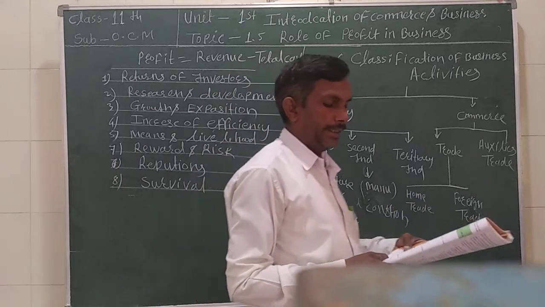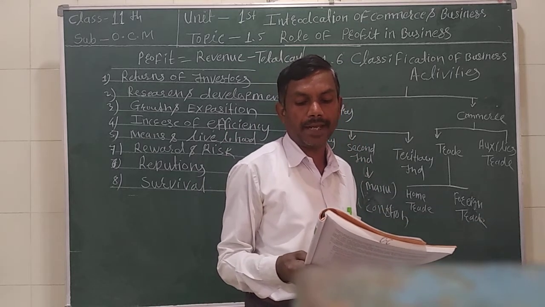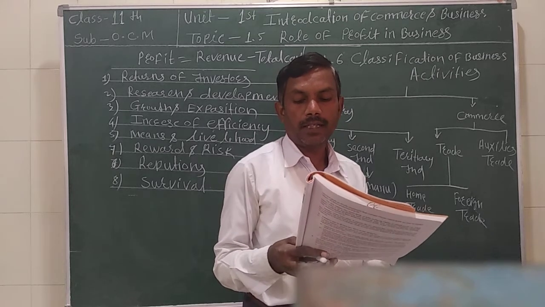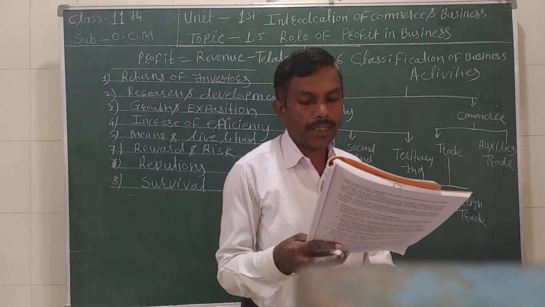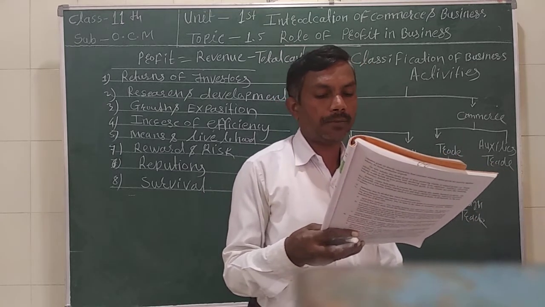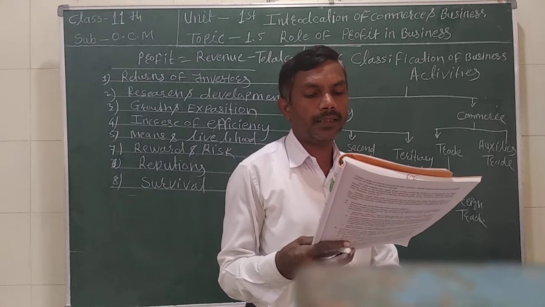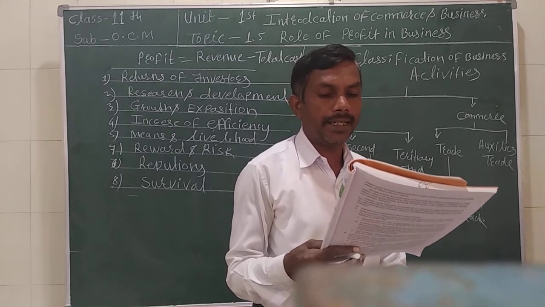The auxiliaries to trade are transport, warehousing, insurance, banking, advertising, mercantile agents and commission. The home trade is wholesale and retail. Foreign trade is import, export and re-export. The tertiary industries are transport, banking, hotel, tourism and entertainment.